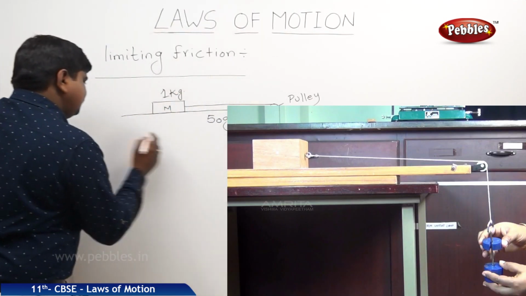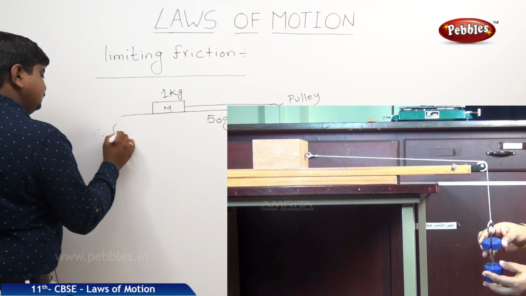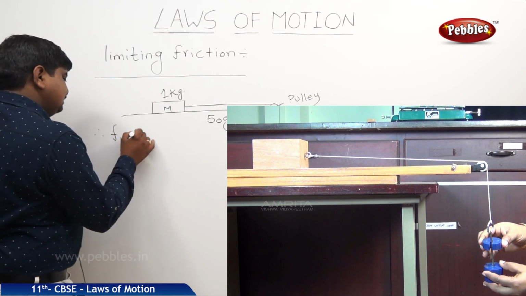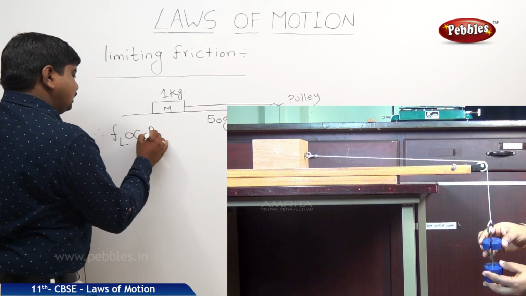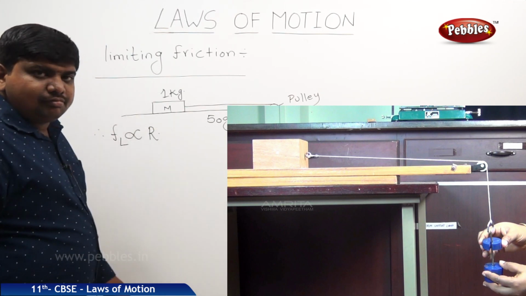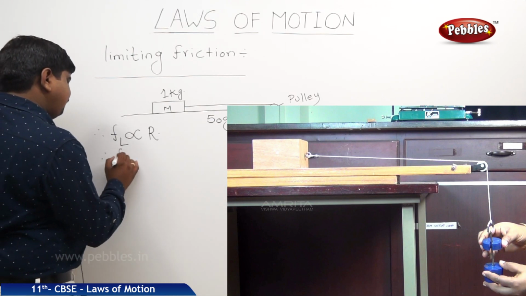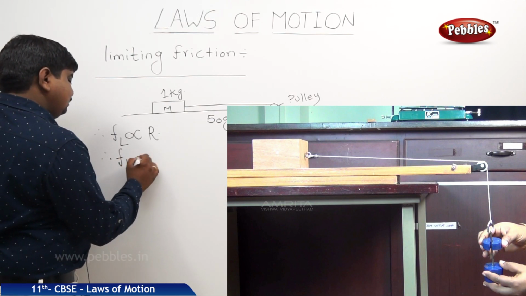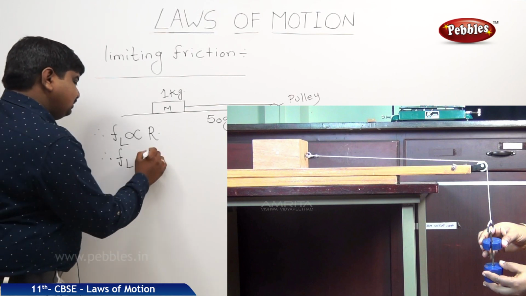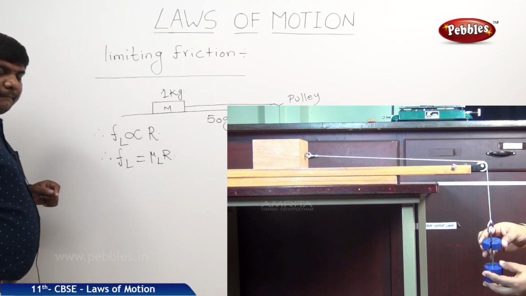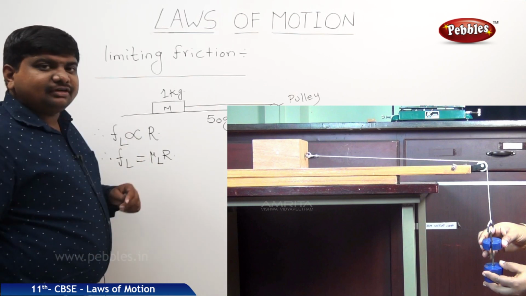So the limiting friction FL is directly proportional to R. If you remove this proportionality and use a constant, it will be mu L R. This mu L is the coefficient of limiting friction.